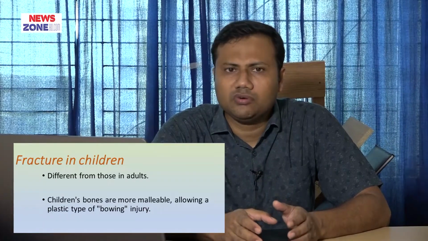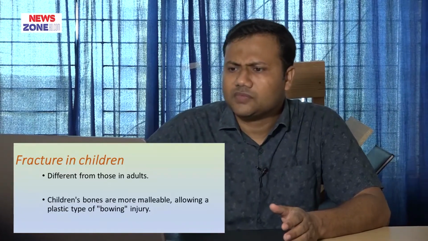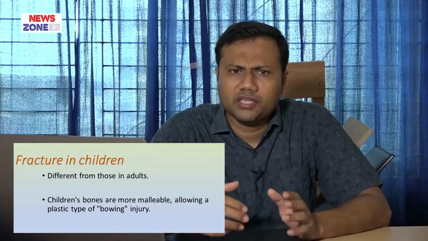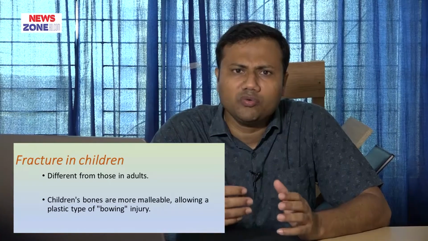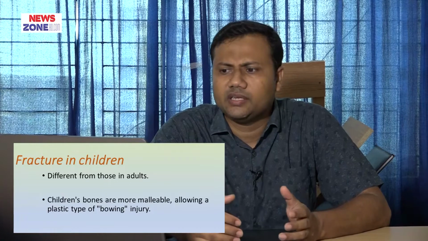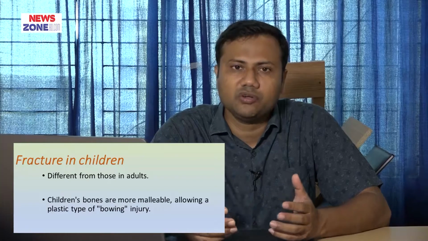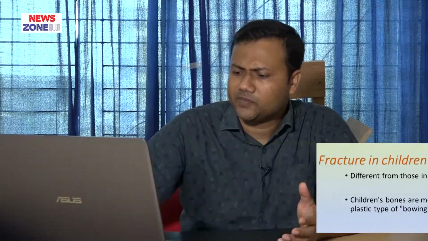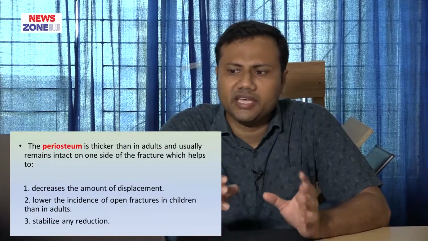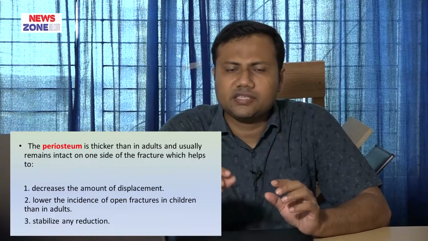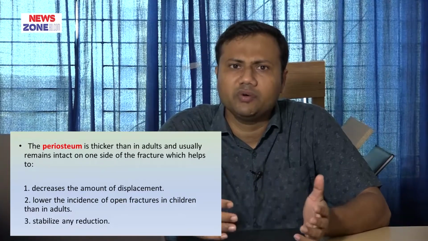Now let's come to know something about these fractures in children. First of all, the children's bone is more malleable than adult bone. Malleable means it is more flexible than adult bone. That is why it allows some plastic type of bending, flexion, or bowing injuries. And in case of anatomy, children have a thick periosteum, thicker than in adults, and this helps in growing of the bone.